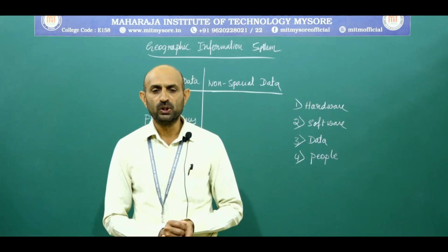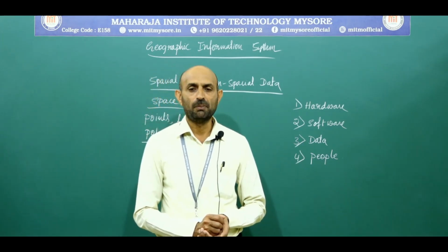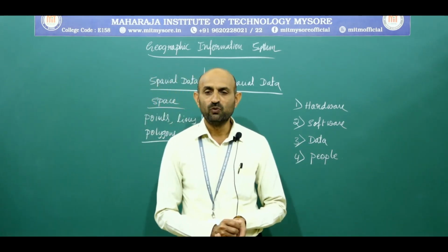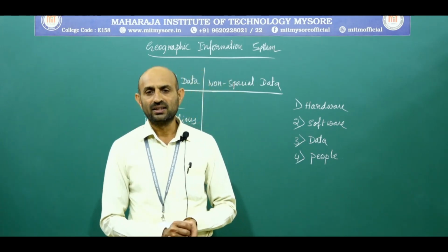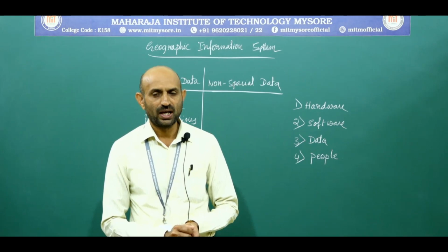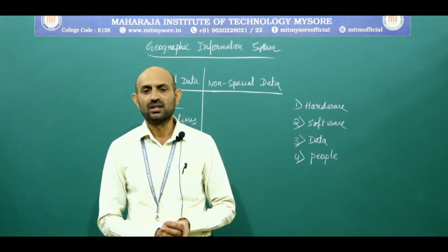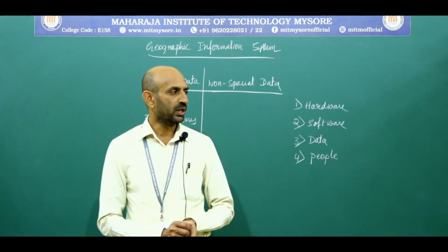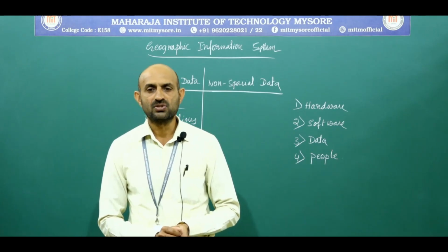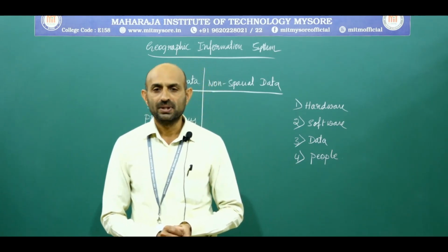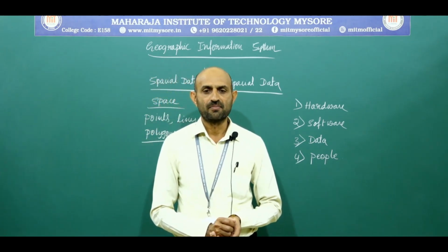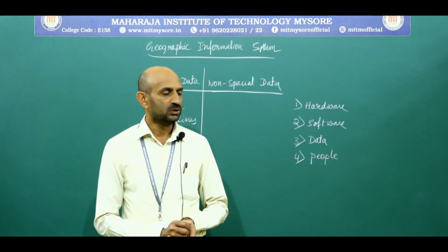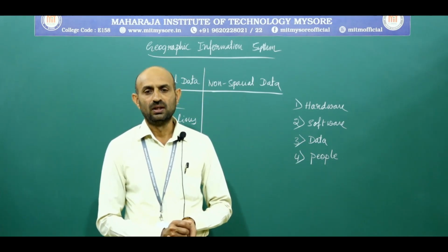A GIS tool can also be used to study environmental applications like land cover, land use analysis, soil erosion, soil conservation, etc. It can also be used for yield prediction, crop monitoring, pest disease tracking, etc. Natural hazard mapping can also be done with the help of a geographic information system.